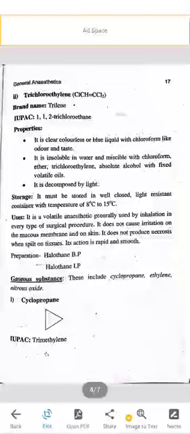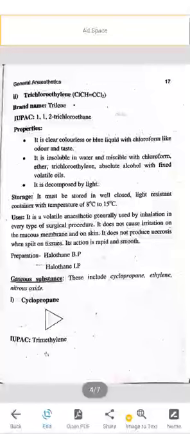Next is trichloroethylene, which is also known as trilene. IUPAC name is 1,1,2-trichloroethane. Properties: it is a clear, colorless, blue liquid with chloroform-like odor and taste. It is insoluble in water, miscible with chloroform, ether, and absolute alcohol, with fixed and volatile oils. It is decomposed by light. Storage condition is similar to the last compound. It should be stored in a well closed, light resistant container with a temperature range between 8 to 15 degrees Celsius.